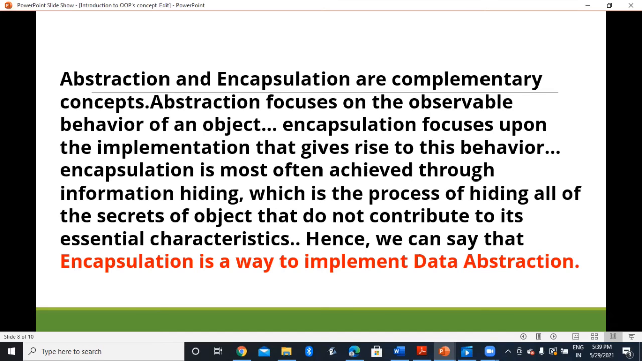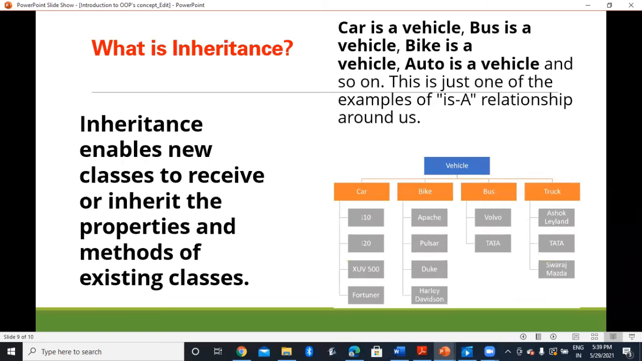As we'll be doing more programming, you will understand this concept more clearly. We come to the next principle, that is inheritance. Now, what is the definition of inheritance? Inheritance enables new classes to receive or inherit the properties and methods of existing classes.